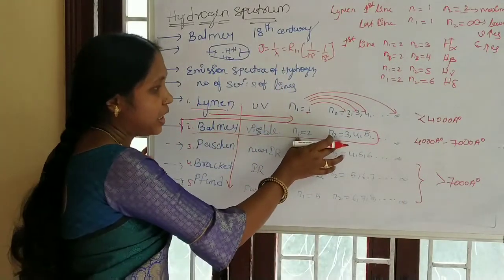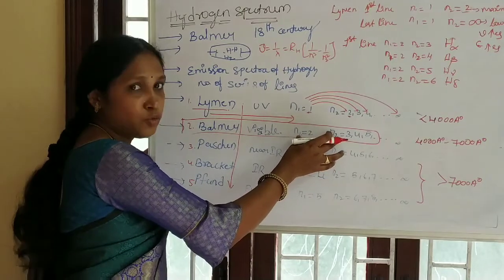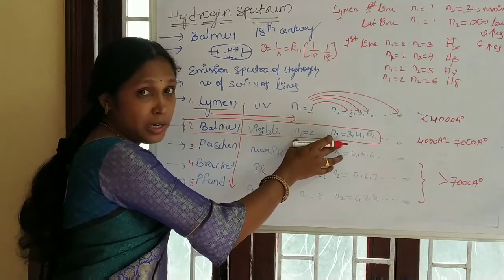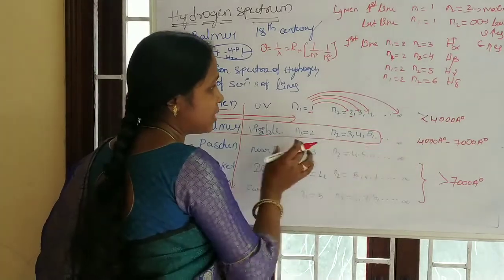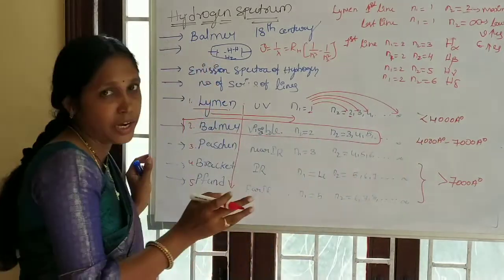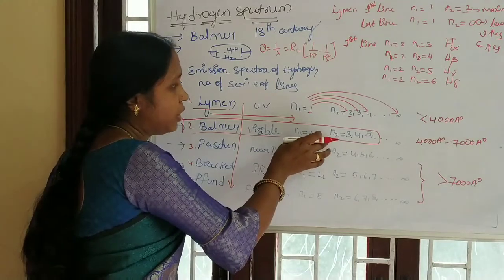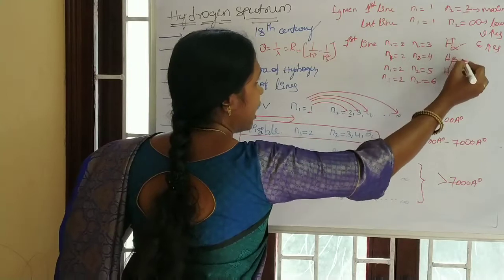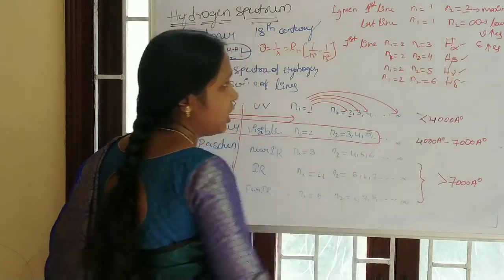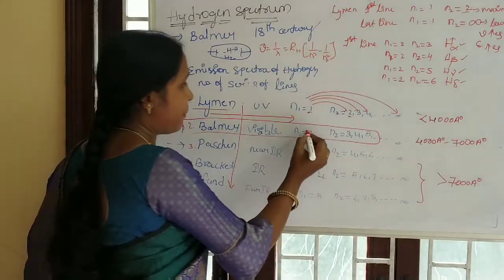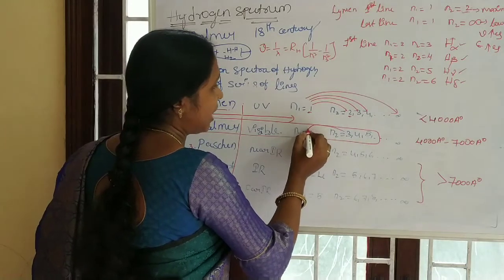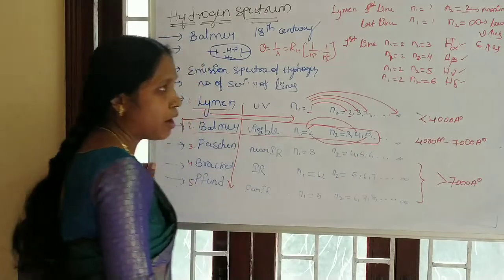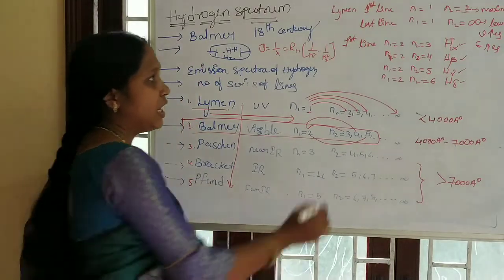That means here we give separate names for the lines in the Balmer series. Because the Balmer series is in the visible region, we observe it with our naked eye. So that's why we give different names to the different lines: H alpha, H beta, H gamma, H delta. The first line of the Balmer series is H alpha, the second line is H beta, the third line is H gamma, and the fourth line is H delta.